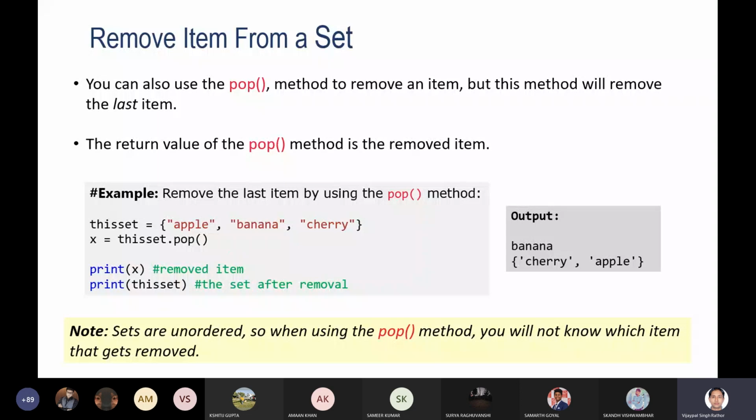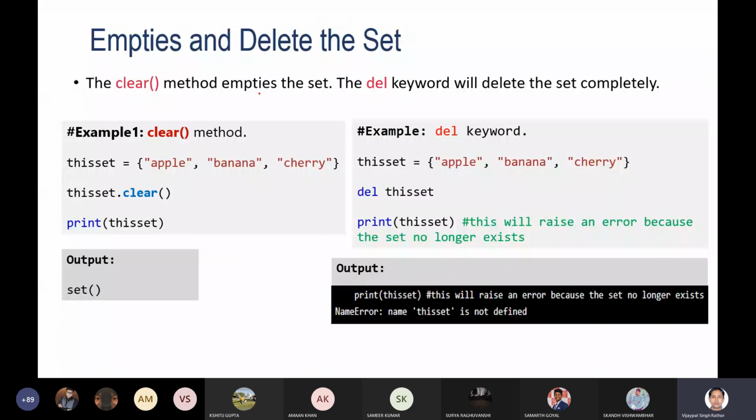Now, to empty or delete a set, you can use the clear method, similar to the dictionary. It will make the set empty. If you use del, it will delete the whole set. In the clear case it is made empty, so when you print, you will get an empty set. But in the del case you will get an error, as the whole set has been deleted.